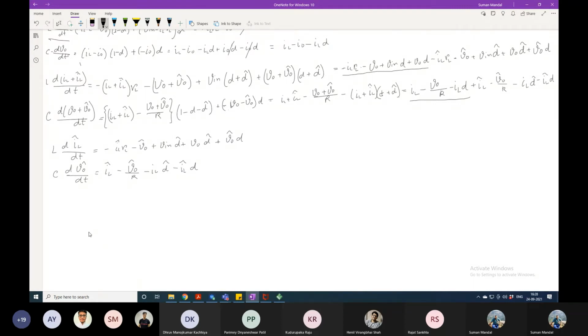So now I would like to write the whole system as a matrix. So in that matrix, what are they? This will be written as d/dt.